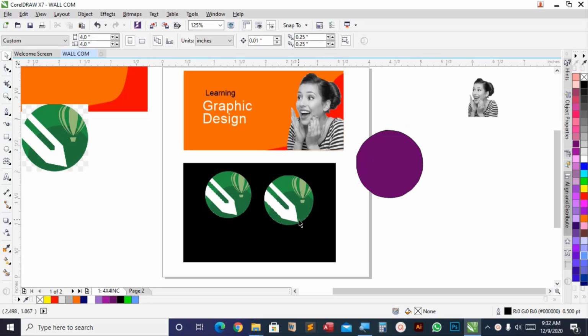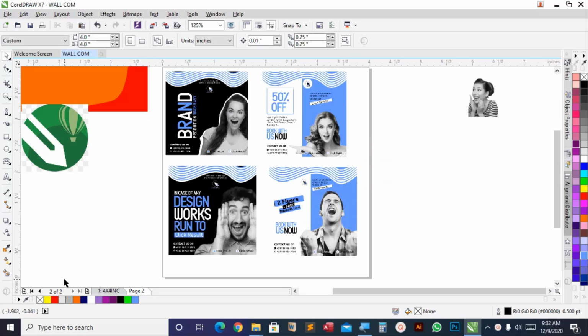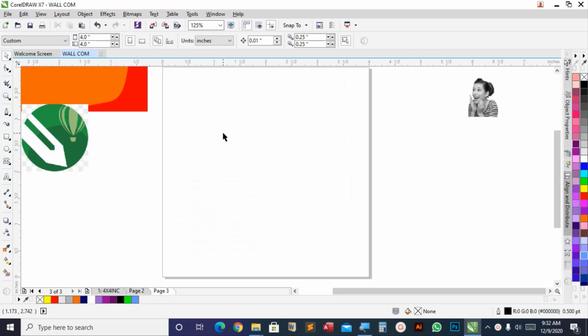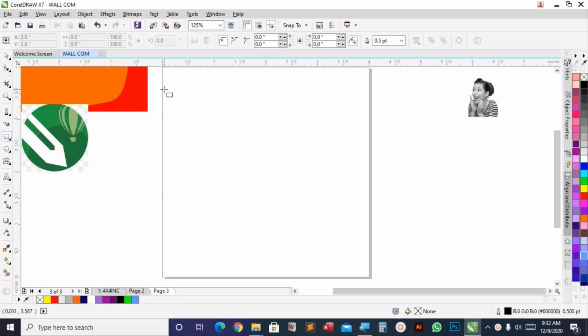Alright, so in this lecture I'm going to teach you how you can work with transparency and the drop shadow in Corel Draw. So let's not waste any time. Yes, let's get started, right?